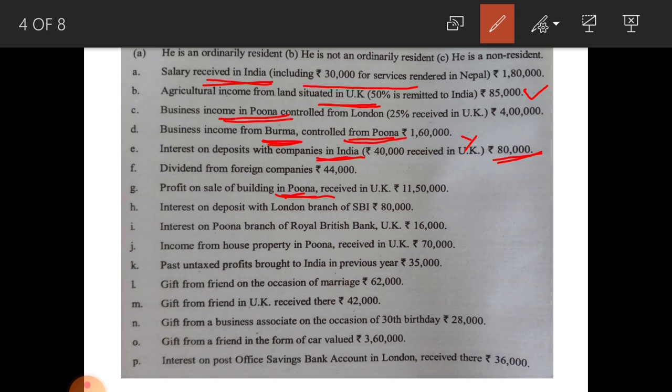And interest on deposits with London branch of SBI. Here income accrued abroad and received abroad. So this 80,000 is taxable in the hands of ordinary resident only and not in the hands of not ordinary resident and non-resident.